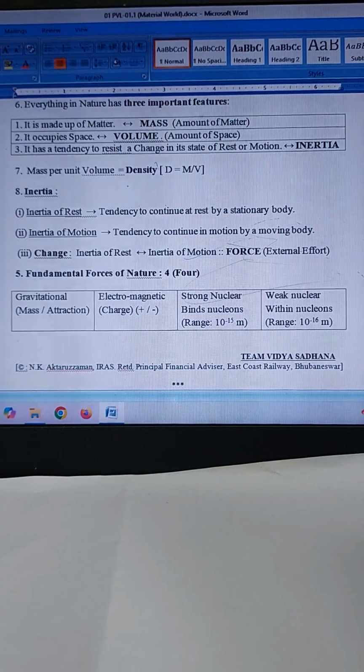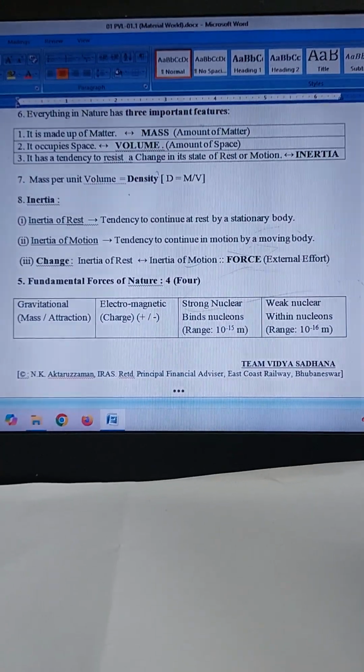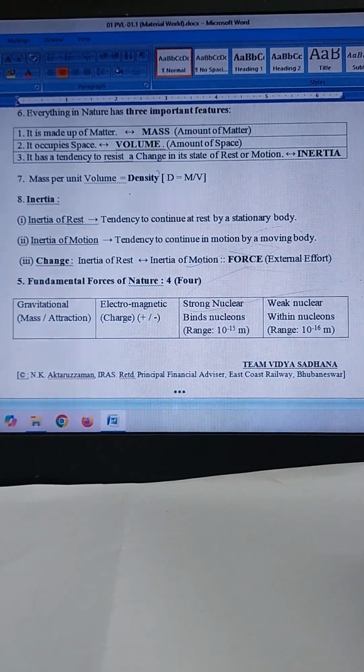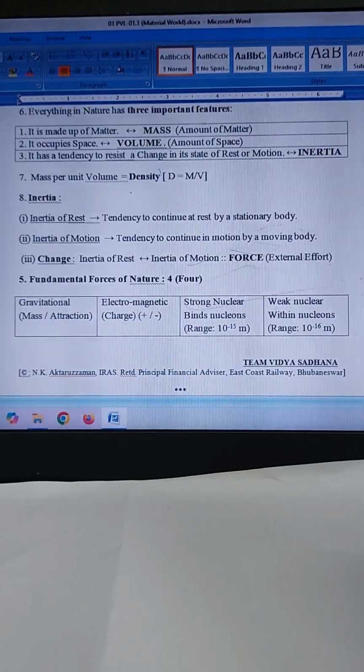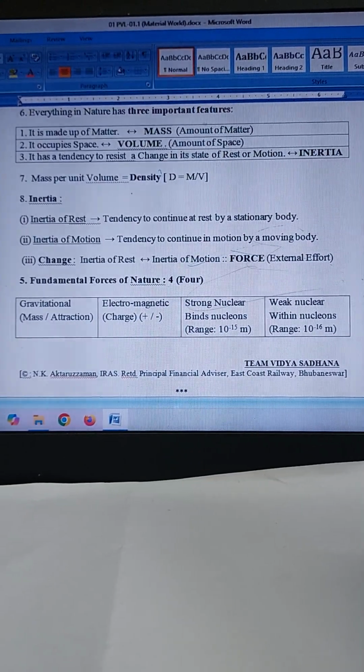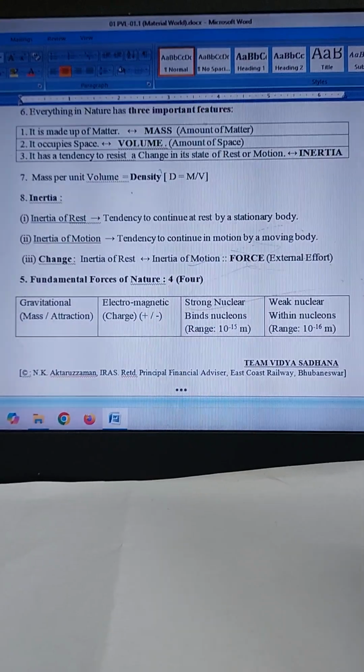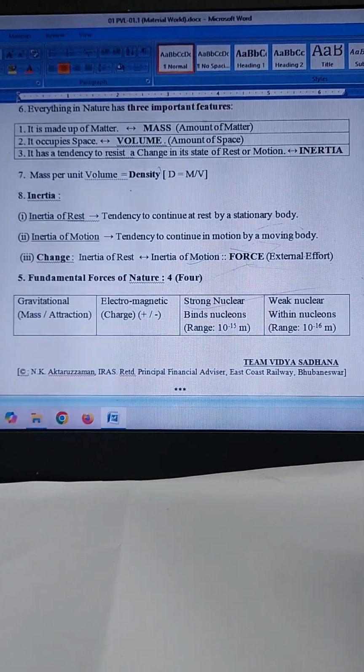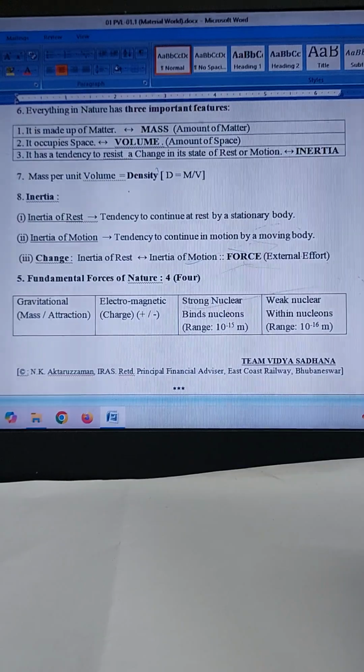There are four fundamental and independent forces in nature which govern the diverse natural phenomena. They are gravitational force, electromagnetic force, strong nuclear force, and weak nuclear force. You will learn in detail about these forces in future.